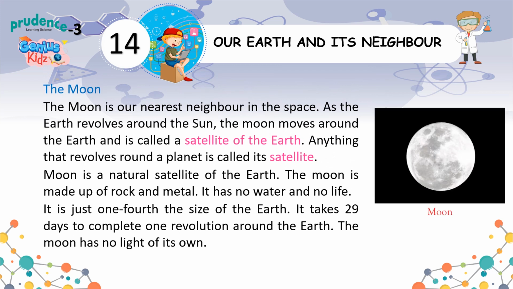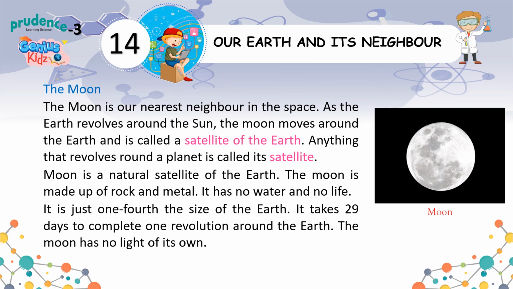The moon. The moon is our nearest neighbor in space. As the earth revolves around the sun, the moon moves around the earth and is called the satellite of the earth. Anything that revolves round a planet is called its satellite. The moon is a natural satellite of the earth. The moon is made up of rock and metal. It has no water and no life.